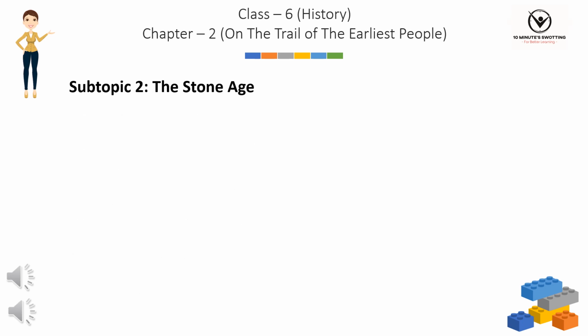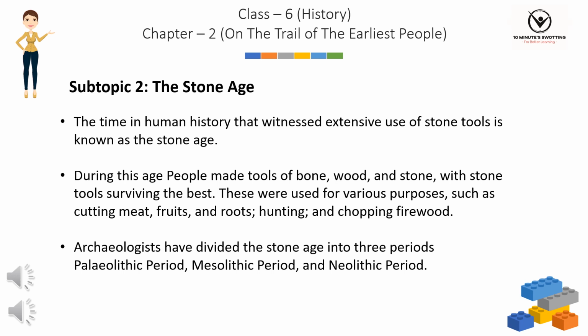Subtopic 2. The Stone Age. The time in human history that witnessed extensive use of stone tools is known as the Stone Age. During this age, people made tools of bone, wood, and stone, with stone tools surviving the best. These were used for various purposes, such as cutting meat, fruits, and roots, hunting, and chopping firewood. Archaeologists have divided the Stone Age into 3 periods: Paleolithic period, Mesolithic period, and Neolithic period.